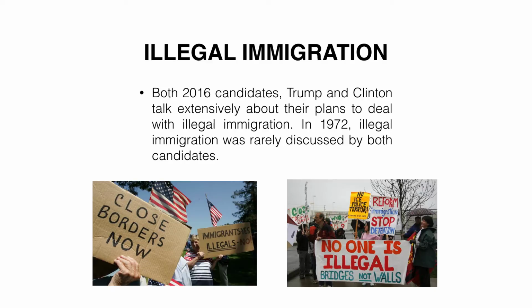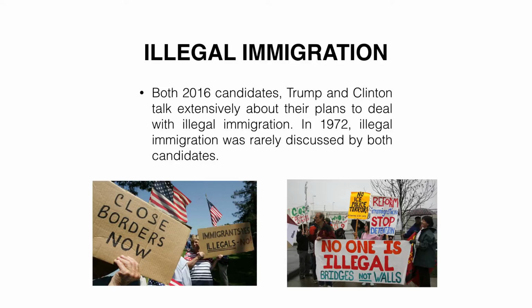The third difference is that there are issues that were rarely discussed during the 1972 elections but became one of the main topics for the 2016 elections. One such topic is illegal immigration. Nixon and McGovern rarely, if ever, discussed illegal immigration. However, due to the steady increase in illegal immigration over the decades, illegal immigration is now one of the most important topics during the 2016 elections.